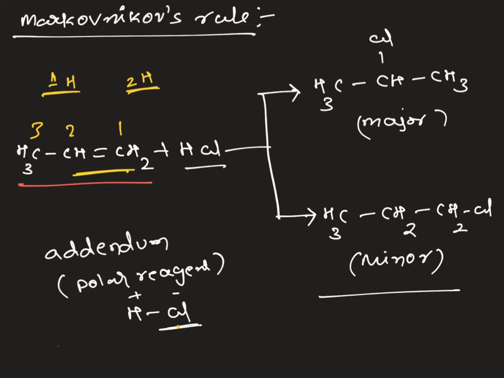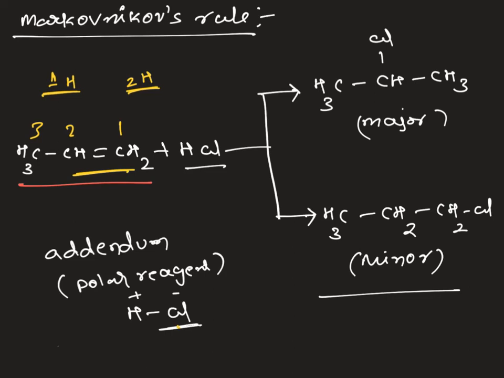So whenever unsymmetrical alkenes are coming into the picture, this is the statement you have to follow to write a product. If they are asking for the explanation, you can go with the mechanism and explain the stability of carbocation. In the 2-chloropropane case, a secondary carbocation is formed, which is more stable. As a consequence of that, we get the major product.